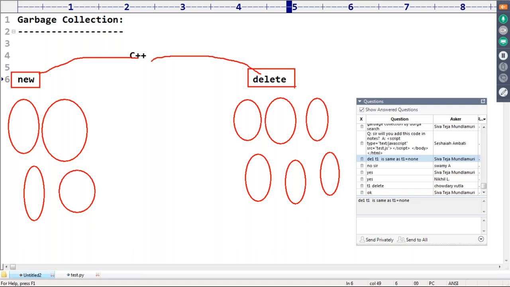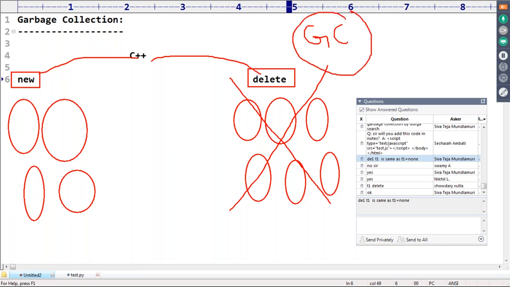So to overcome this problem, since the programmer is not taking that much care while deleting objects, this responsibility is removed from the programmer, and the Java and Python languages, C# too, provided one assistant to destroy useless objects. That assistant is nothing but the garbage collector.